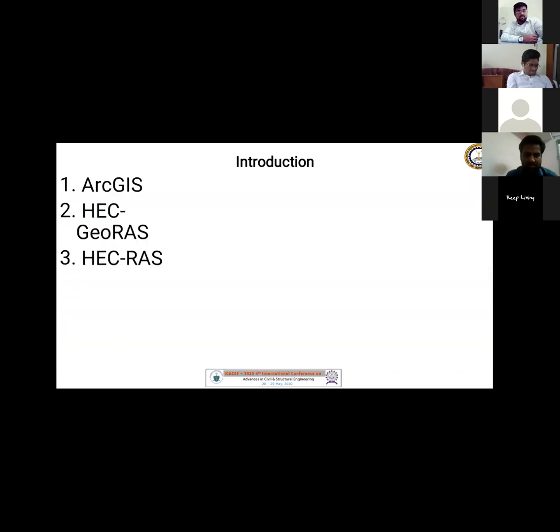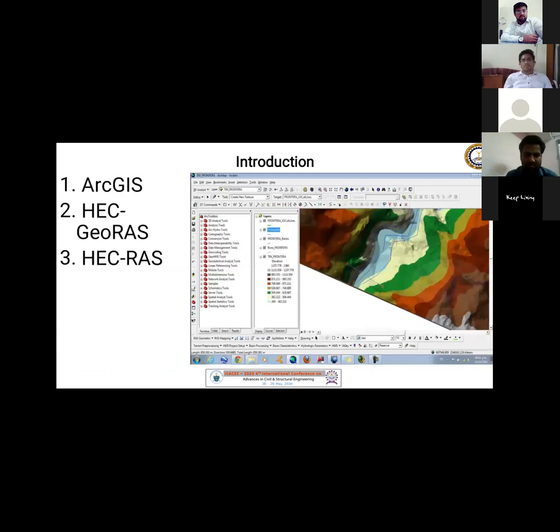For the introduction part, I would like to introduce you to the software that I'm using, which is ArcGIS with the extensions HEC-GeoRAS and HEC-RAS. This is the basic layout of the ArcGIS software. ArcGIS software is an open source software, and the extensions HEC-GeoRAS and HEC-RAS are made by the US Army Corps of Engineers, which is widely used in Europe and America.